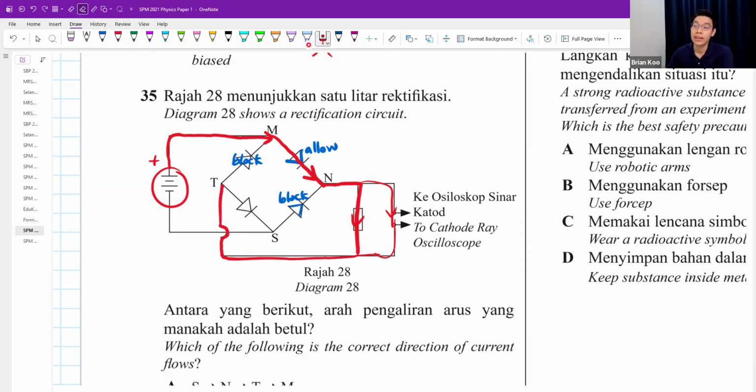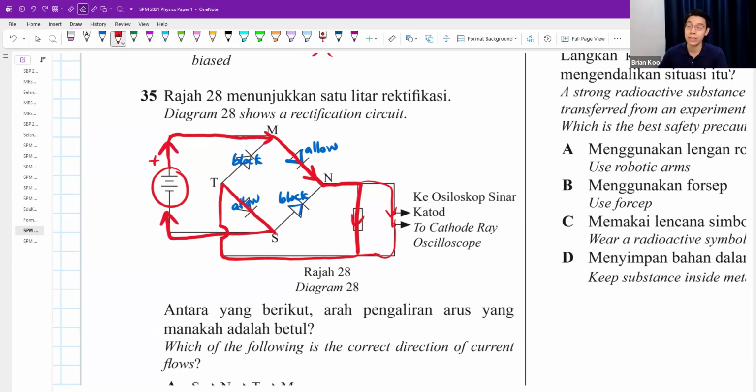Now here's the thing. Some people say, teacher, this one current can flow. So you might think it can be both. But remember, if the diode already blocked the flow earlier, it cannot allow the flow again. Just now already blocked means it will block already. So where will it allow the flow? It will allow the flow here, and it will flow through this way.